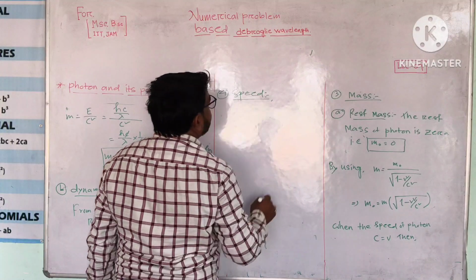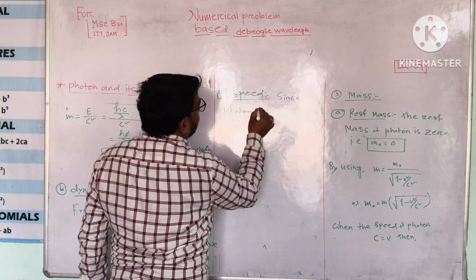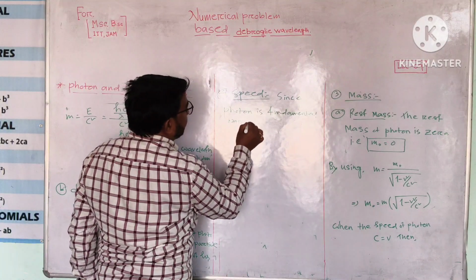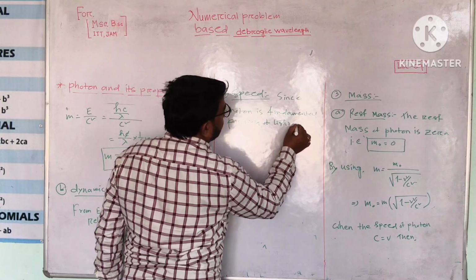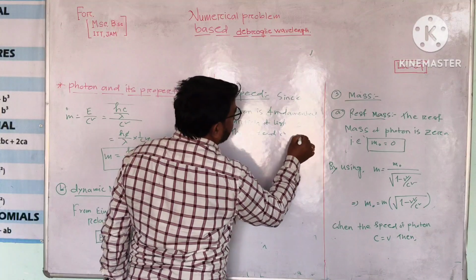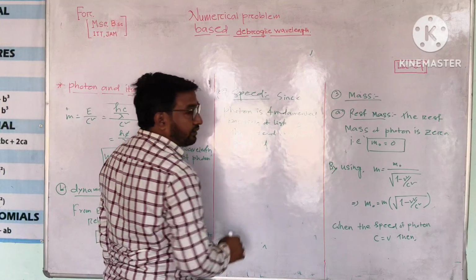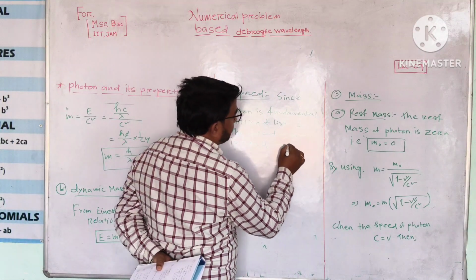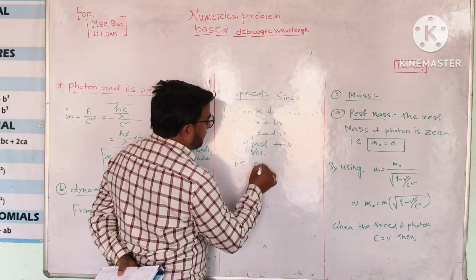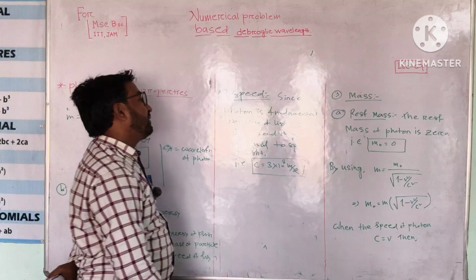Since photon is the fundamental particle of light, the speed of photon is equal to the speed of light, that is c equals 3 into 10 to the power 8 meter per second. So this is our number 4 characteristics.